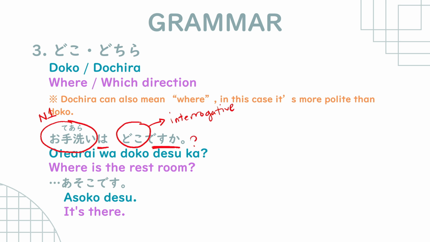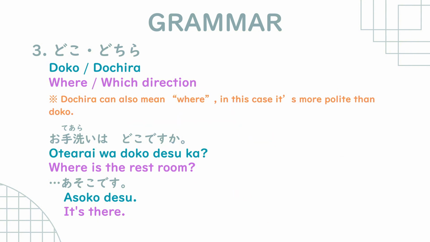Again, the interrogative replaces noun 2, if we want to ask a question about the topic here, which is otearai or the restroom. So we have an interrogative, doko or dochira.